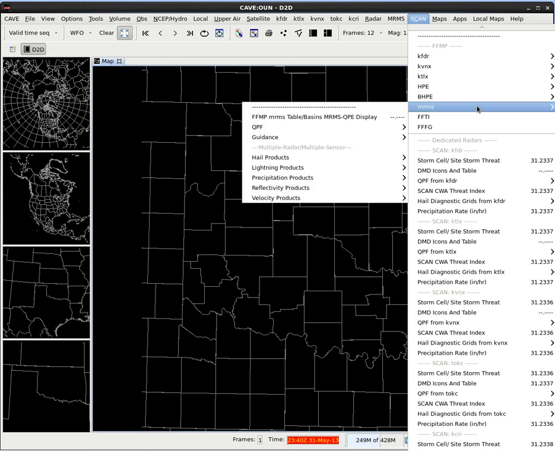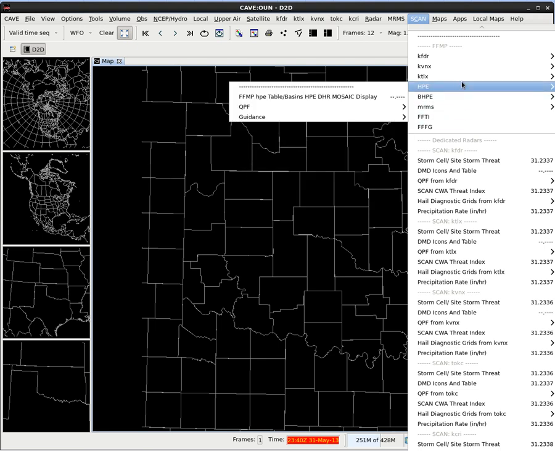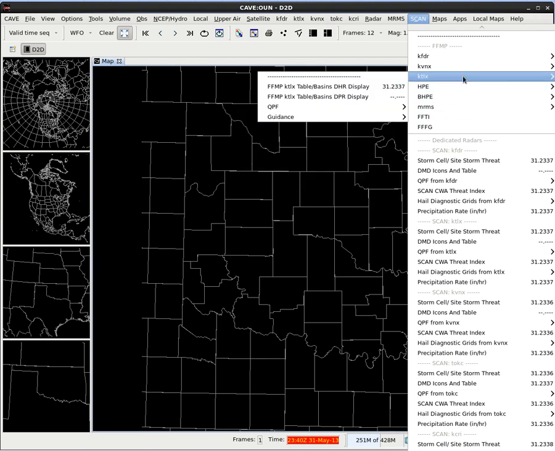We also have the multi-radar and multi-sensor precipitation mosaic that's using a reflectivity-based mosaic, not dual pole data, but it has some spatially varying ZRs with its precipitation types that it assesses. So we have all these different precip sources. We don't have any of the mosaics in this case, so we're just going to use the single site radar for this exercise, which is fine because FFMP behaves the same for all sources. It's just a different data input.